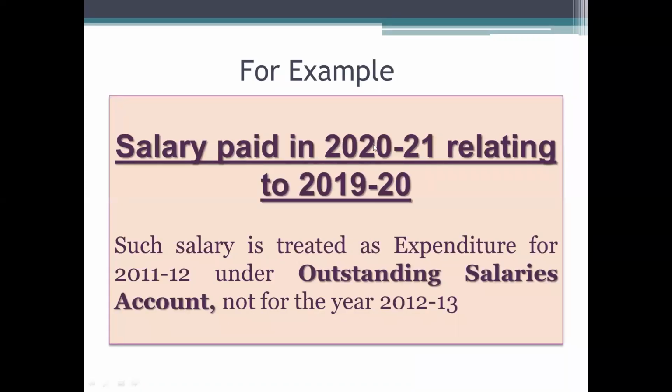For example, salary paid in 2021 relating to last year, such salary is treated as expenditure or outstanding salary. If she cannot pay salary in 2019-20 and pays it in 2021, if she is paying it in the correct year, it is salary. Otherwise, it is outstanding salary. Or if she gives an advance, it is advance salary, because the employees were working in this period. That is the matching principle. The revenue and expenditure should match. We will discuss this also in detail later.